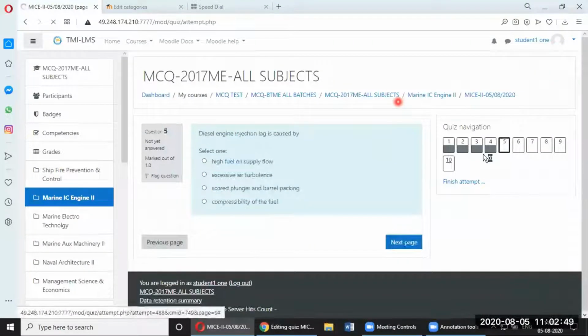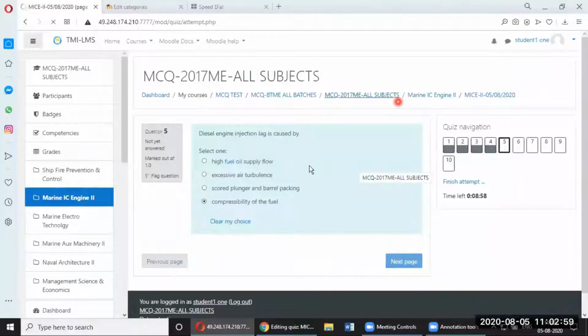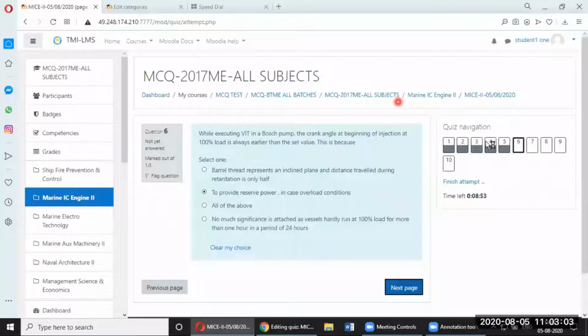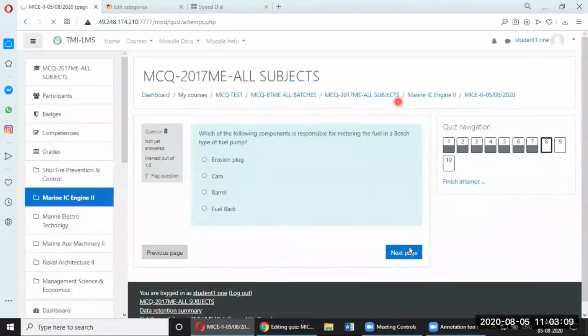Madhivali sir, you can see the progress bar on the right hand side, it's visible over there. So compressibility of the fuel, I'm not reading the question. VIT something to provide reserve power. In high probability it will be wrong. So injection stroke, because I don't want to waste time on this. What is there?